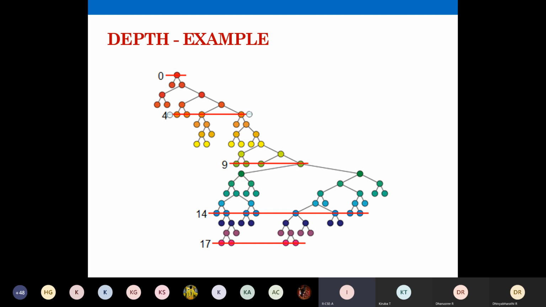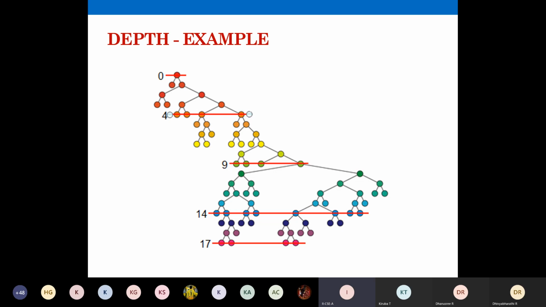This also you need not draw. When I'm having so many nodes, you don't draw. That is an additional example I'm giving. So depth is 0 here, and for nodes at this level, it's going to be 4. Count the number of edges: 1, 2, 3, and 4. At level 4, you will have 4 edges connecting to the root node. That defines the depth.